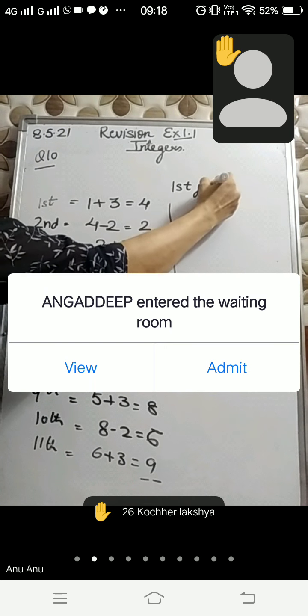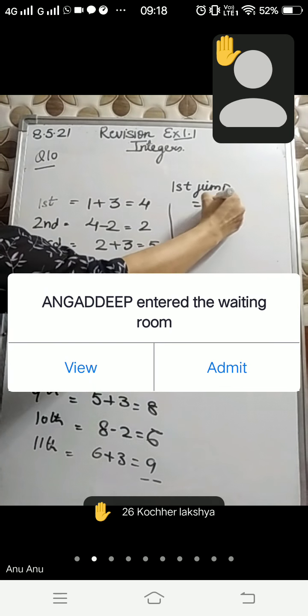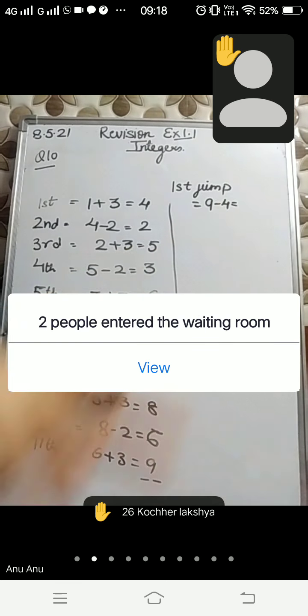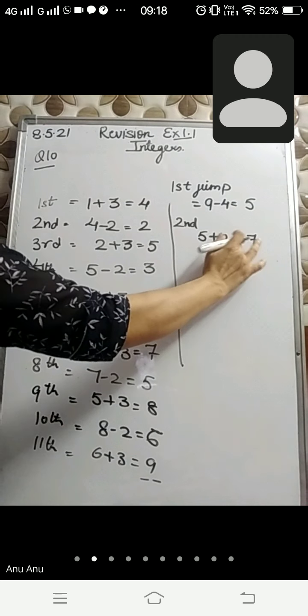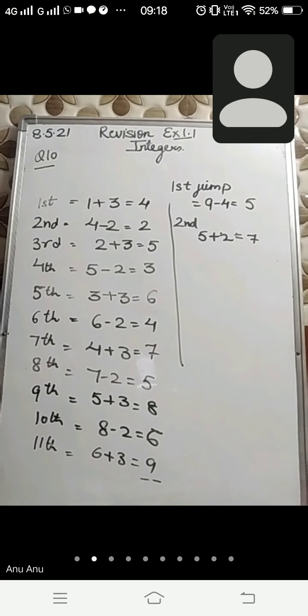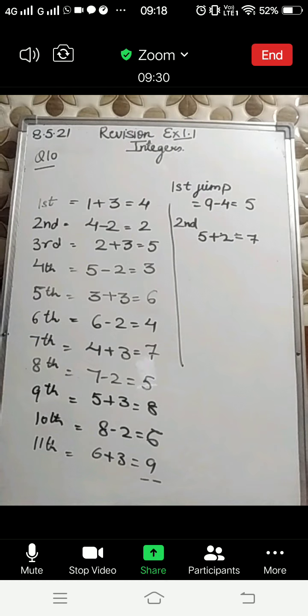In the first jump, 9 minus 4 because he is going back, so that will be subtracted. 9 minus 4 is 5. In the second jump, 5 plus 2 is 7.